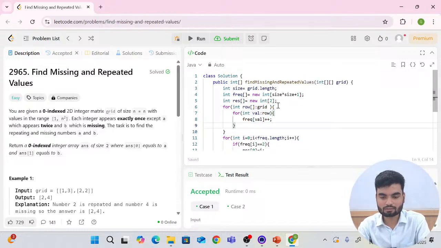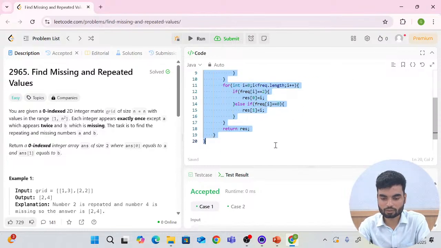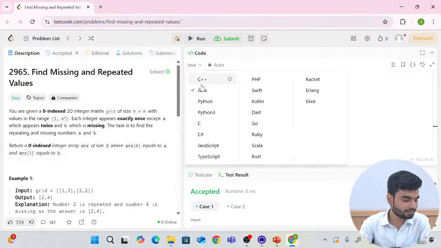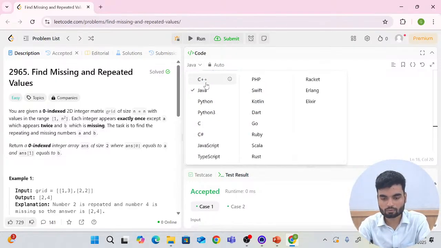Now what we'll do is copy this particular code. Now we'll convert the same code in C++, then in Python. If you need a dry run, we'll do that in Java. Okay, so now in C++,